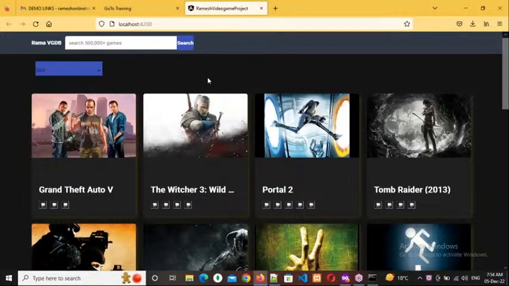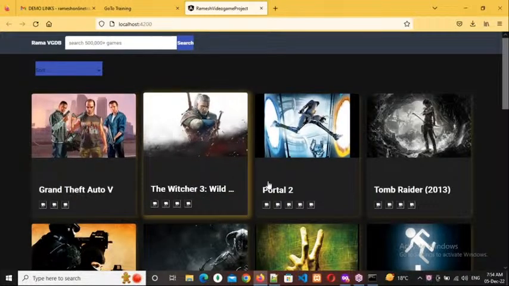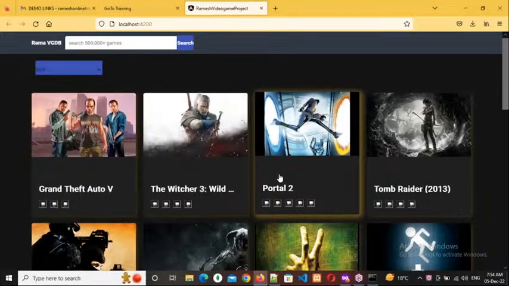Understanding my point? So how many types of video games are there? In which devices are they available? Android, iOS, PlayStation, Xbox. All that information I will provide. If anybody goes to that application, they will find some trailer, and if they are interested, they will purchase that video game and play it at home. For example, Grand Theft, Witcher, Portal, Tomb Raider, like that.